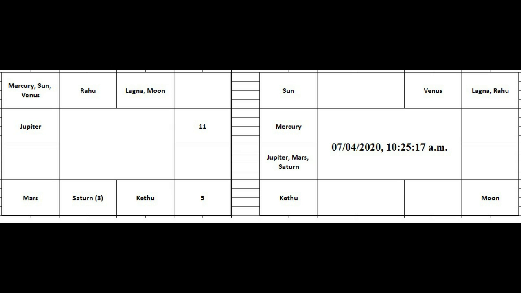On the transit chart, we can see 7th April 2020 at 10:25. The day was Tuesday, Mars. And the Nakshatra was Hasta in Virgo, just starting. And the Lagna on which the trade was done was Gemini, that is Mercury. Here the Lagna means GMP Lagna, not software Lagna. So the day lord is Mars, the star lord is Moon, and the Lagna lord is Mercury. Mercury, Mars, Moon. That is 5, 3, 11 to the natal chart.